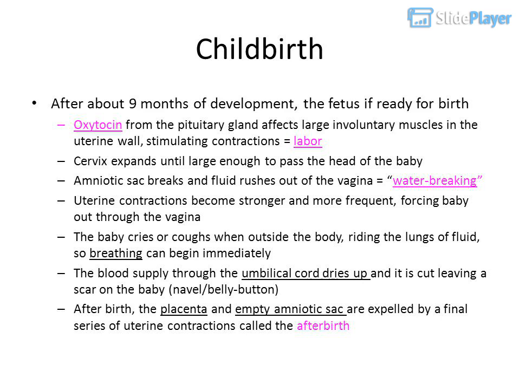Uterine contractions become stronger and more frequent, forcing the baby out through the vagina. The baby cries or coughs when outside the body, ridding the lungs of fluid, so breathing can begin immediately. The blood supply through the umbilical cord dries up and it is cut, leaving a scar on the baby, the navel or belly button. Afterbirth: the placenta and empty amniotic sac are expelled by a final series of uterine contractions.